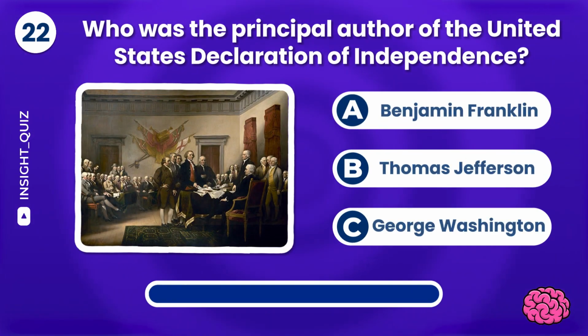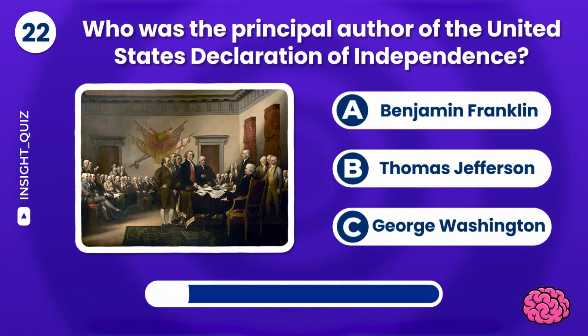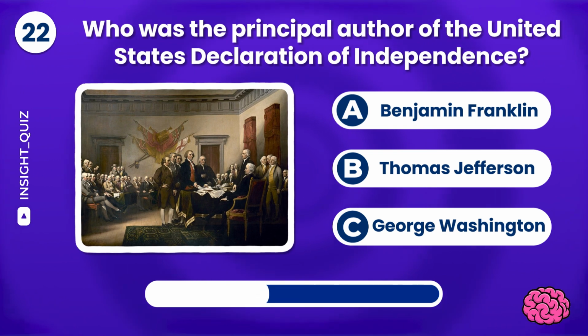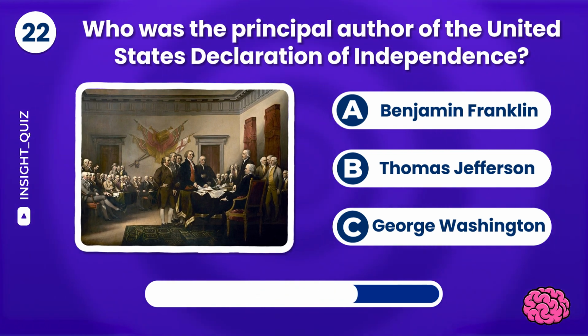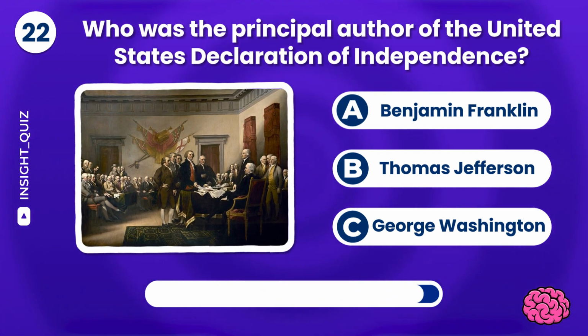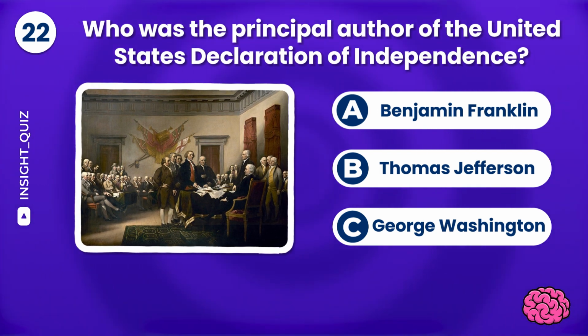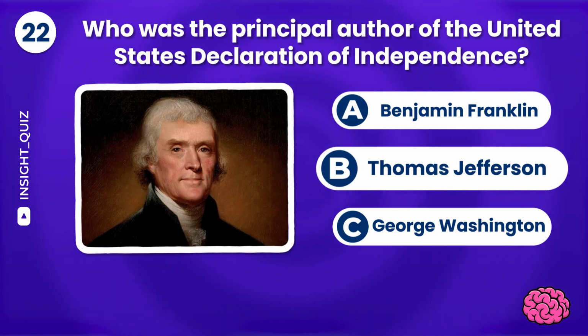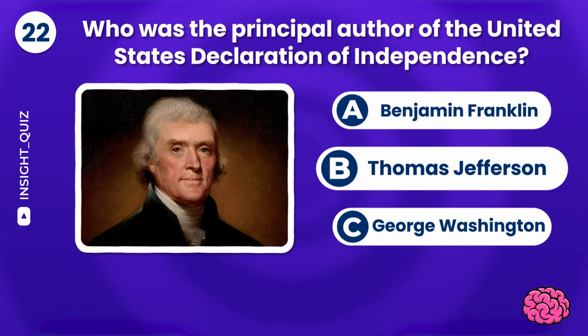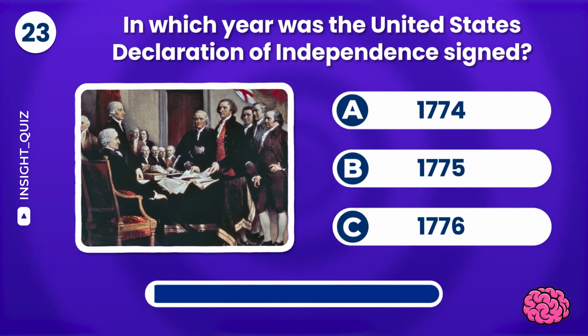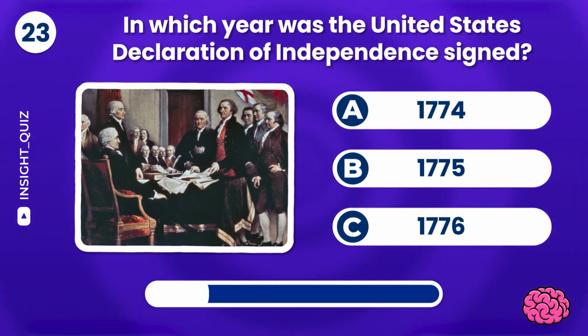Who was the principal author of the United States Declaration of Independence? Benjamin Franklin, Thomas Jefferson, or George Washington? The answer is Thomas Jefferson. In which year was the United States Declaration of Independence signed?